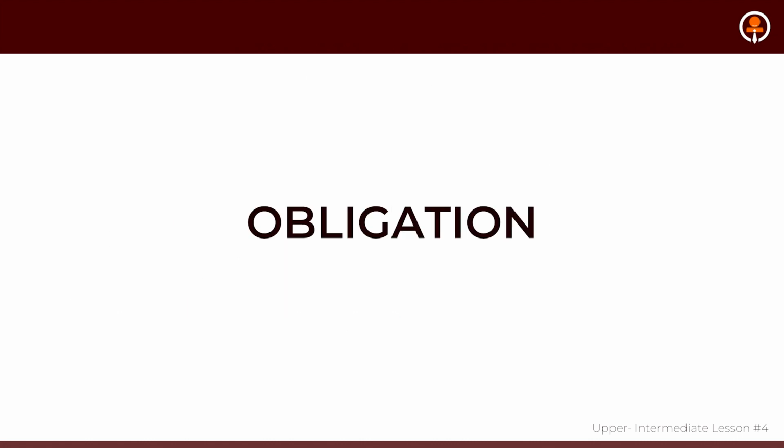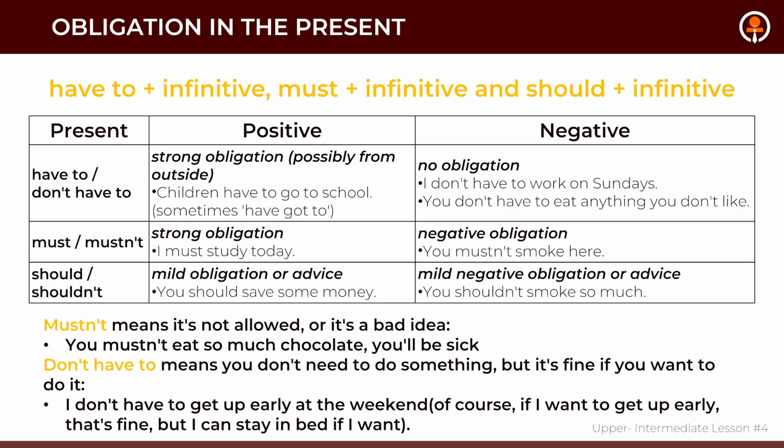Okay. What about obligation? So obligation can also be in present, past, and future. For example, have to plus infinitive, or must plus infinitive, or should plus infinitive. All of those have different levels of obligation, different levels of enforcement to do something. So in present form, you say have to or don't have to, must, must not, should not.